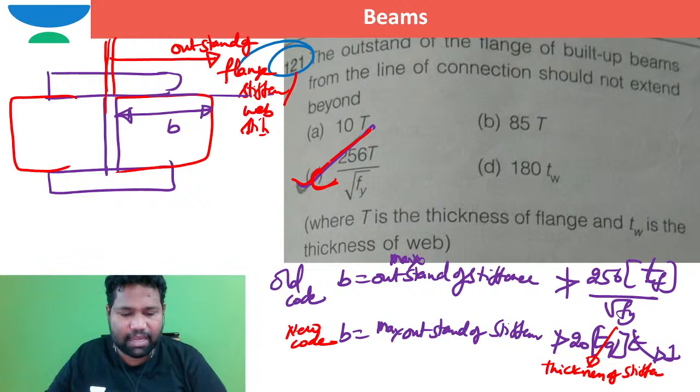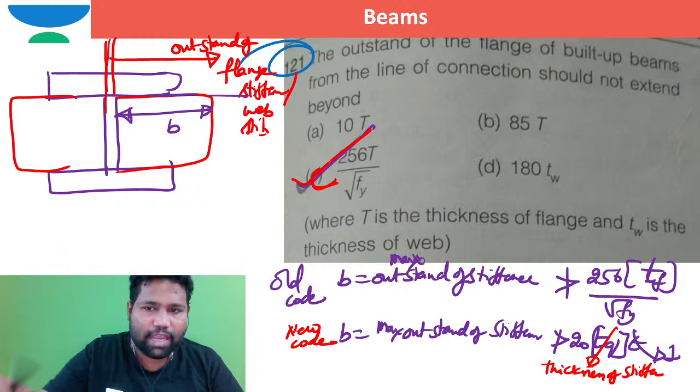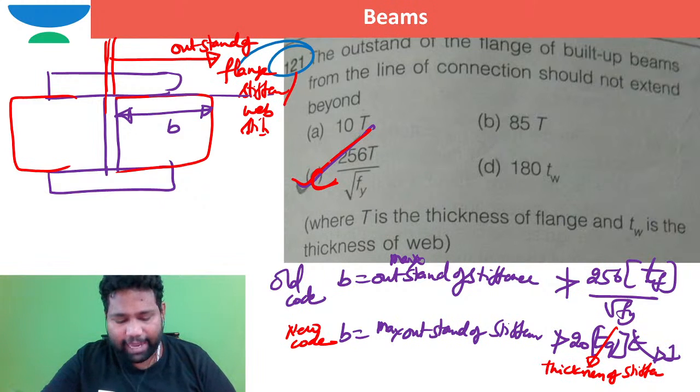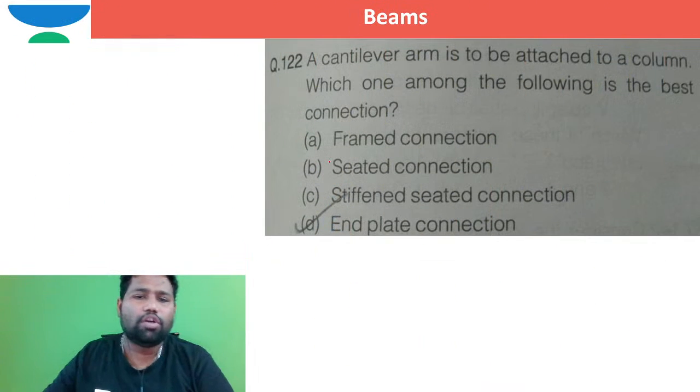Is that okay, Bianca, Samantha, Vignesh Ram? Is that okay? For every class I am discussing both old code and new code. So can I move to the next question? Is that okay, brother? Right? Moving to the next question, brother. So moving to the next question.